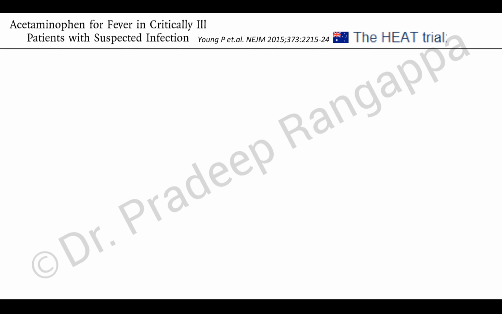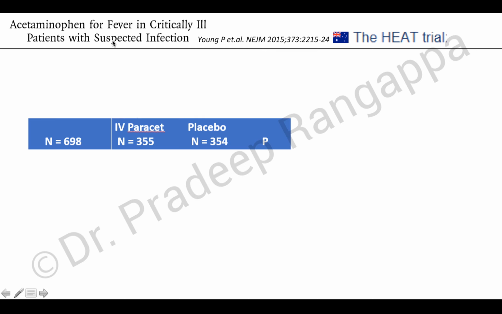So this was the most recent trial, the HEAT trial, which came from the Australasian group in 2015, published in NEJM. So they looked at acetaminophen for fever in critically ill patients with suspected infection. This study had 698 patients, 355 randomized to IV paracetamol, 354 to placebo.